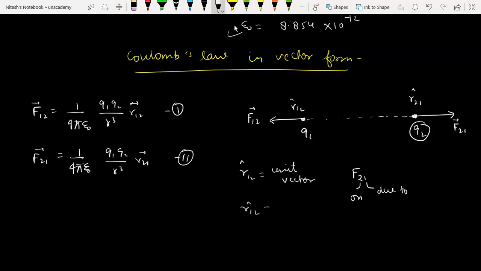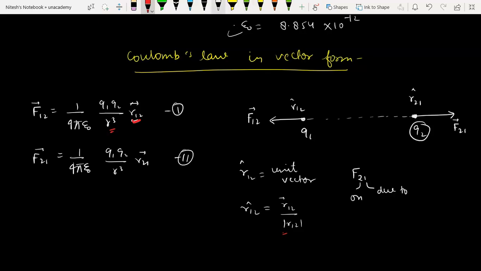So we can write R cap as R12 vector divided by the magnitude of R12. So it becomes R12 vector divided by mod of R, multiplied by the R already there, and it becomes R cube. I hope you understood this.